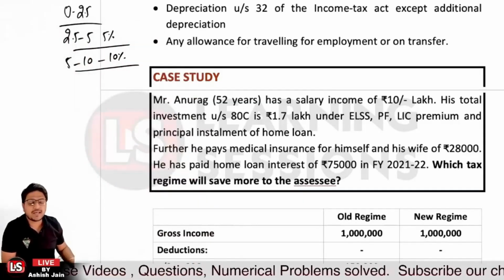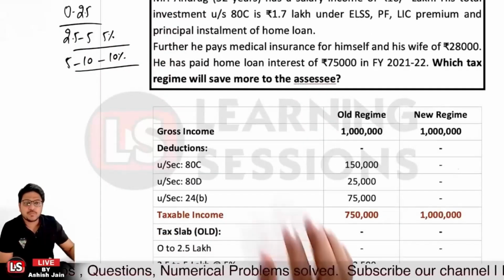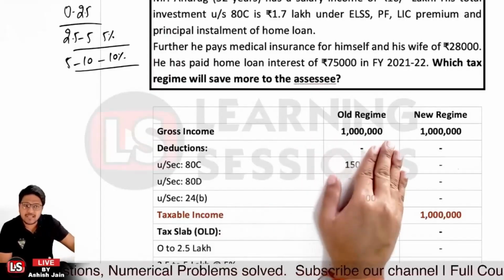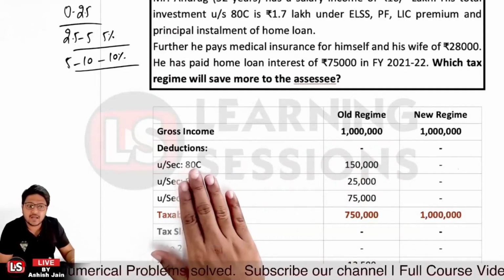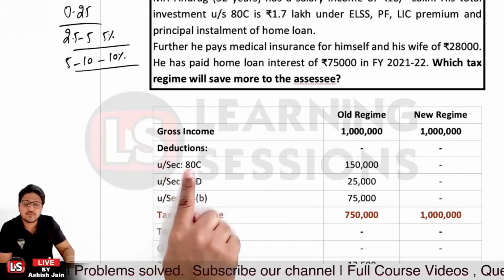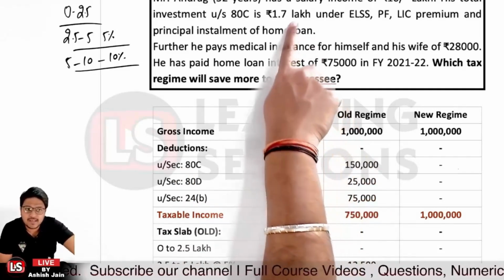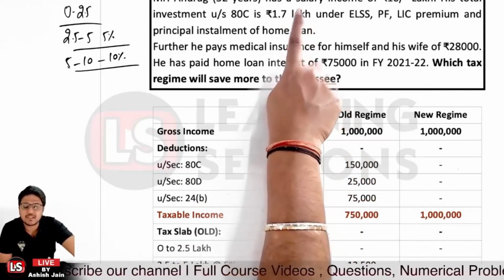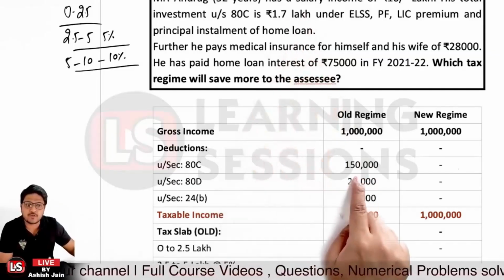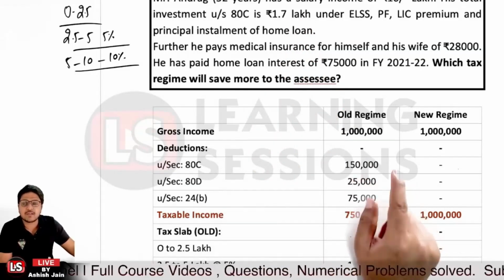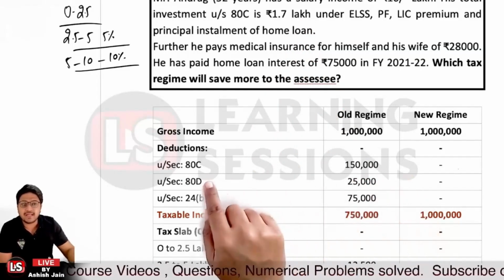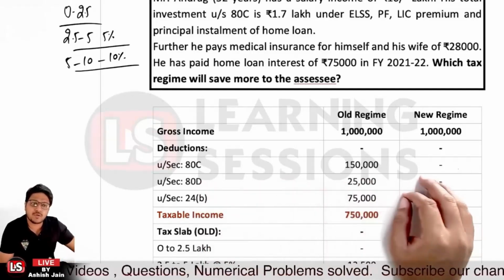As per the old tax regime, we have a gross income of rupees 10 lakh. Looking at the deductions, under 80C the maximum allowed is 1.5 lakh, as I told you. Here he has invested up to rupees 1.7 lakh, but the maximum deduction applicable is 1.5 lakh. So we deduct the same to calculate the taxable income. Under 80D, the maximum deduction allowed is 25,000.